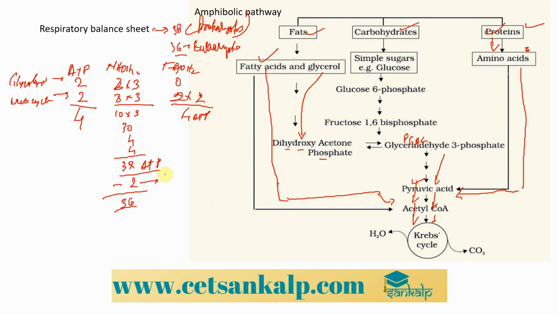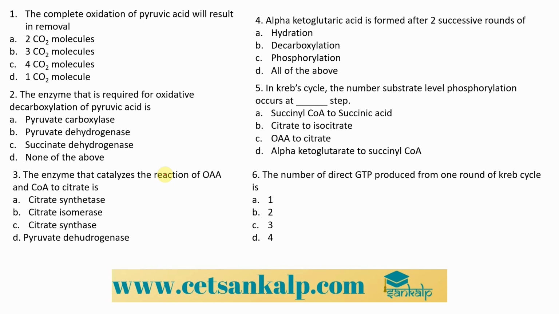Finally, now we can look into some of the important questions. The first question is: the complete oxidation of pyruvic acid will mainly result in the removal of 2 carbon dioxide molecules, 3 carbon dioxide molecules, 4 carbon dioxide molecules, or 1 carbon dioxide molecule. You know that complete oxidation will give us the removal of 3 carbon dioxide molecules.